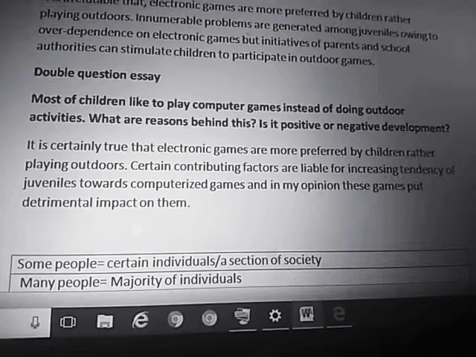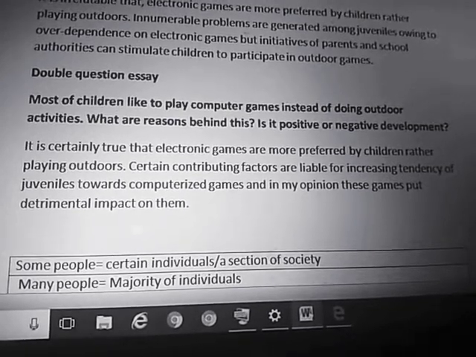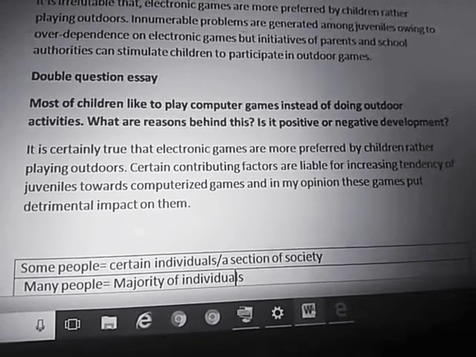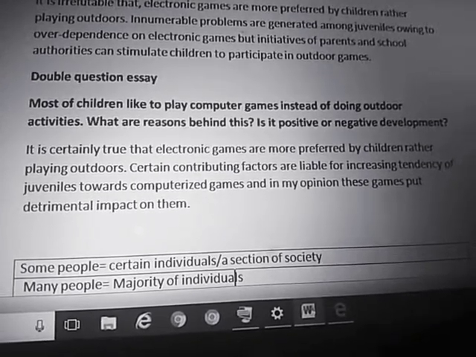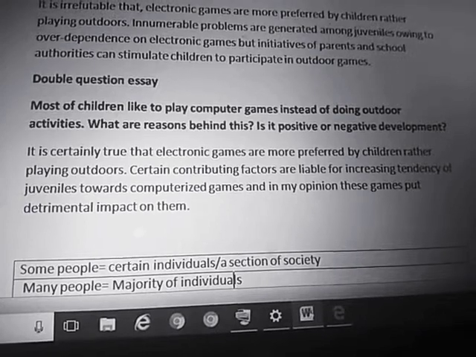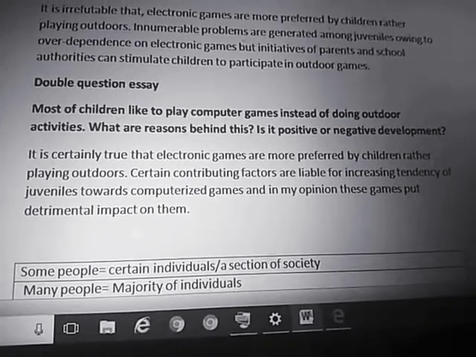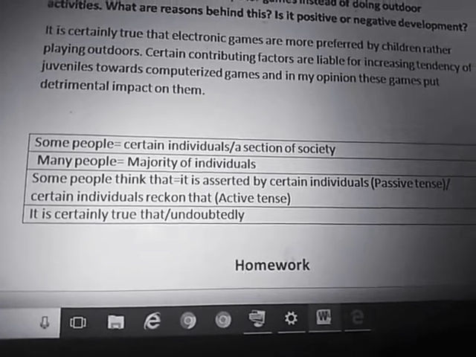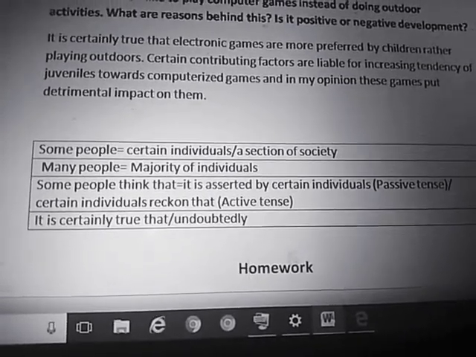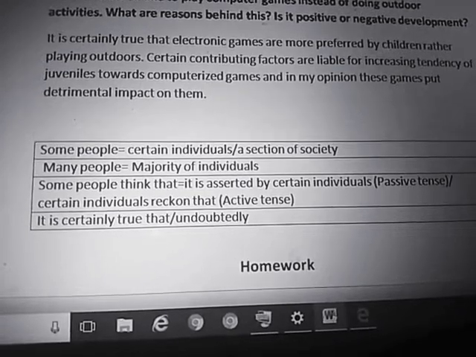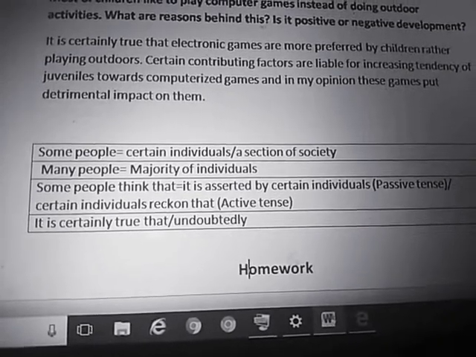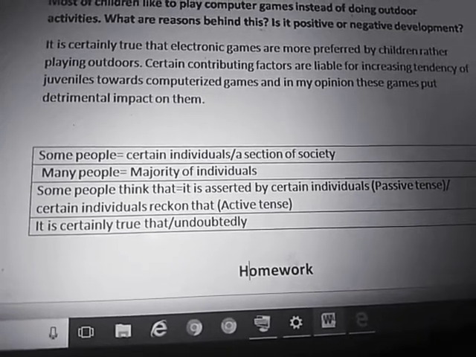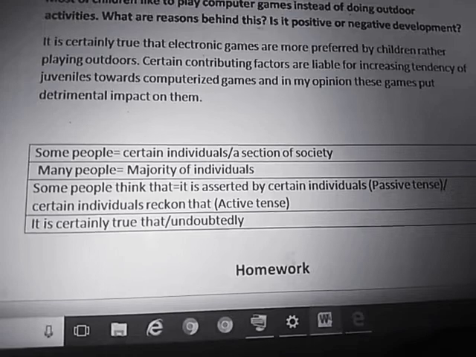As I have told you earlier, it is good to write a 2-sentence introduction and its length should be up to 40 words, or it can be 2-3 words over this limit, but don't make your introduction too lengthy. And make sure to replace the given words with suitable words. Like we can replace some people with certain individuals or a section of society, right? And instead of many people, we can write majority of individuals.